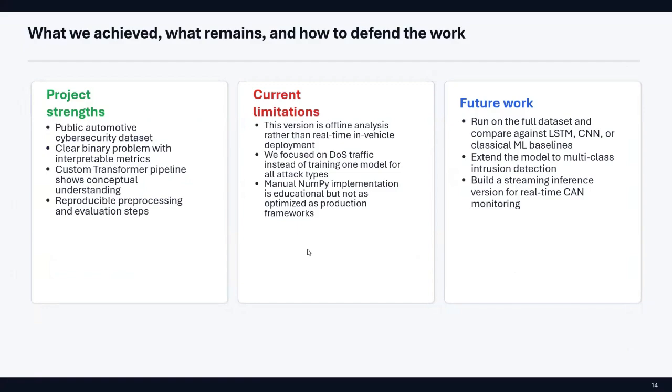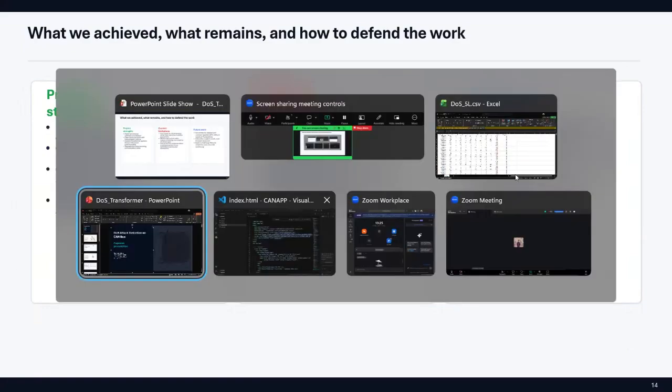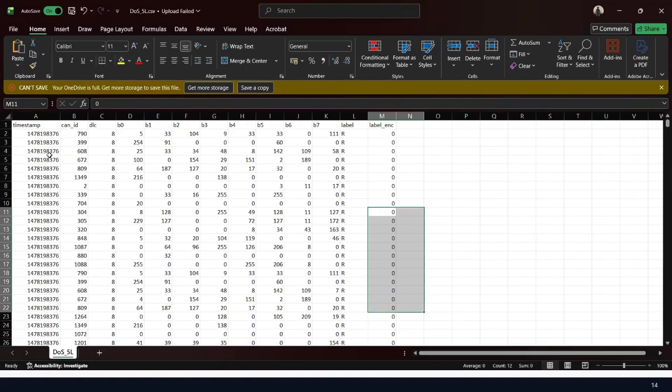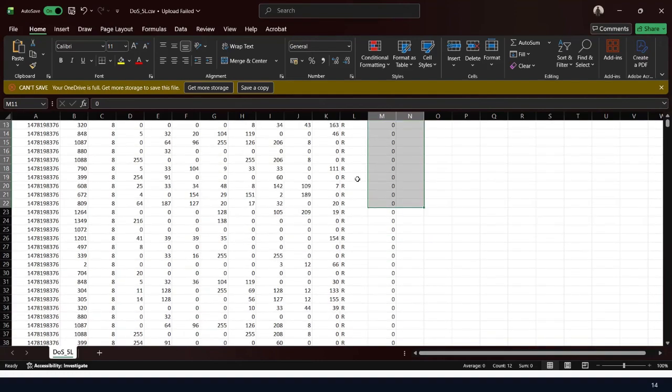Talking about our data set, this is our data set. As I told you, the timestamp represents each time event that the attack or the DOS call has been called, and the CAN ID represents each sample. So consider 790 and 399, which says that two cars were involved in this DOS attack. B0, B1, B2, B3, B4 are the payload bytes, which represent the messages sent to this particular CAN ID. And you can see this column label says R for an attack and S for not an attack.